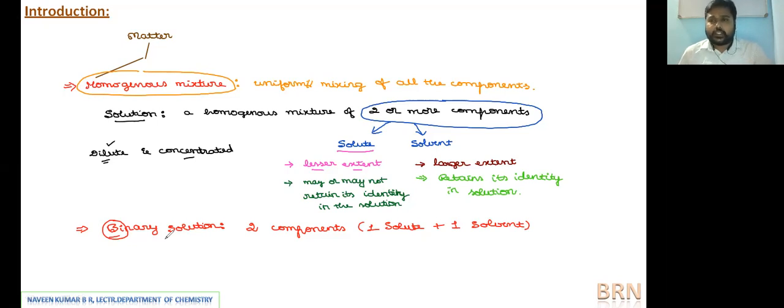The majority of the solutions are binary. So as per the syllabus, we'll focus on binary solutions and their types in detail. Now, what is a binary solution? A solution which is made up of only two components, that is one type of solute and one type of solvent, is called a binary solution. Hope this is clear. Now we'll try to understand in detail what the different types of binary solution are. We have 9 different types of binary solution based on the physical state of solute and solvent. We'll try to understand that now with clear information.